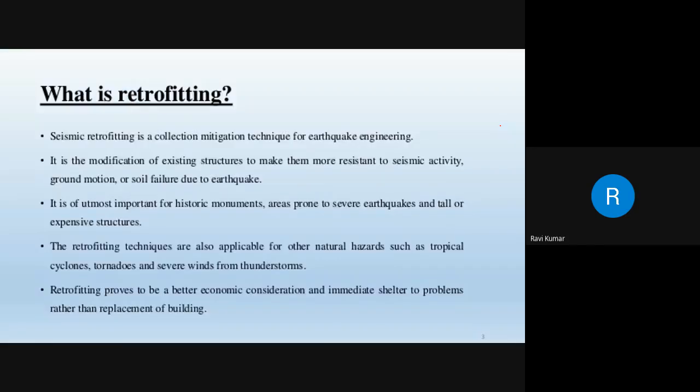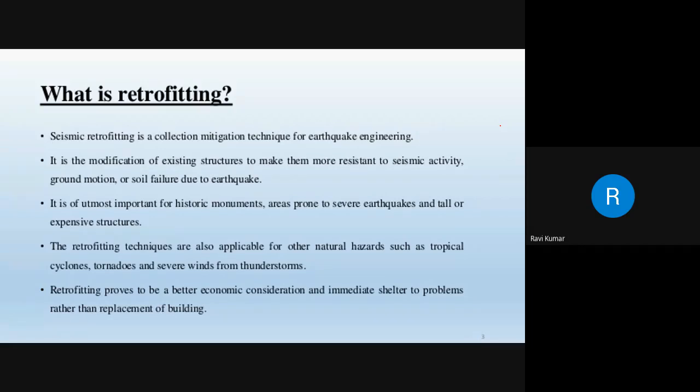Now, what is retrofitting? It is a collection of mitigation techniques for earthquake engineering. Retrofitting proves to be a better economic consideration and an immediate shelter solution, rather than replacement of the building or replacement of the entire component.